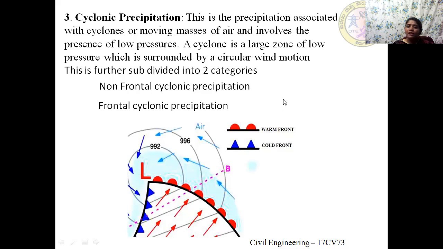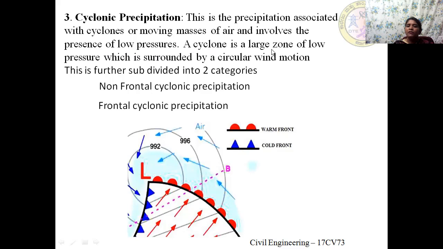This lifting of the air mass condenses to form clouds, which precipitate. Hence it is known as cyclonic precipitation. This is the precipitation associated with cyclones or moving masses of air and involves the presence of low pressures.